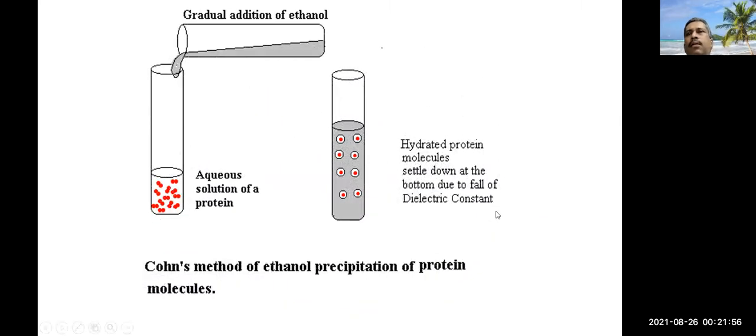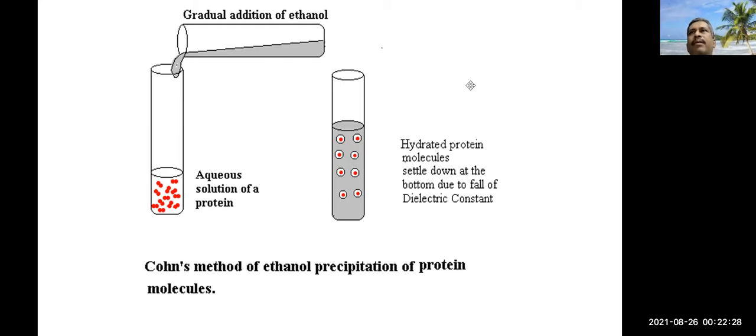This is Pond's method of ethanol precipitation of protein. It is done in the laboratory by decreasing the dielectric constant of the solution by adding some ethanol, by which protein, DNA, etc., and other molecules are concentrated towards the bottom of the solution.